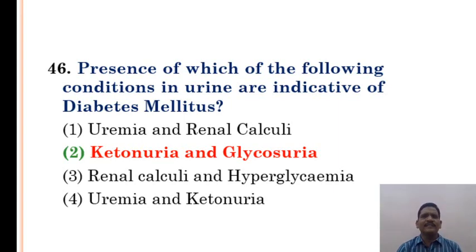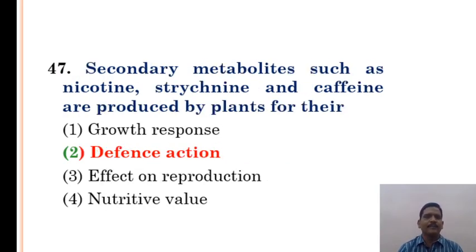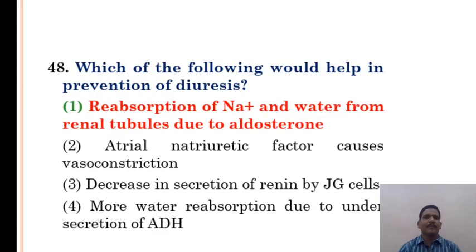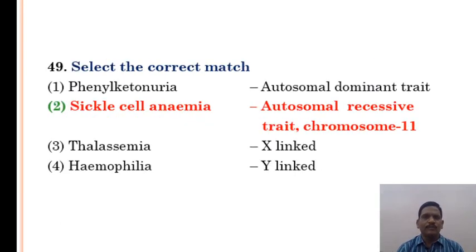Presence of which of the following conditions in urine are indicative of diabetes mellitus? Ketonuria and glycosuria is correct answer. Option 2 is correct. Secondary metabolites such as nicotine, strychnine and caffeine are produced by plants for their defense mechanism. Which of the following would help in the prevention of diuresis? Option 1, reabsorption of sodium and water from the renal tubules due to the aldosterone. Select the correct match. Here the correct match: sickle cell anemia. It is an autosomal recessive trait, chromosome 11.